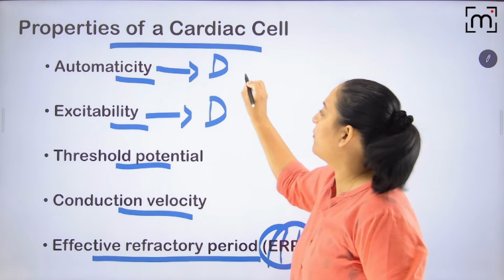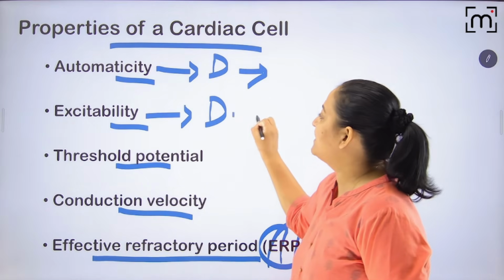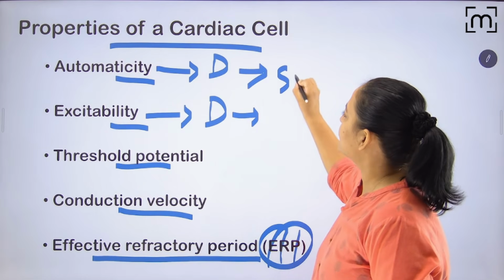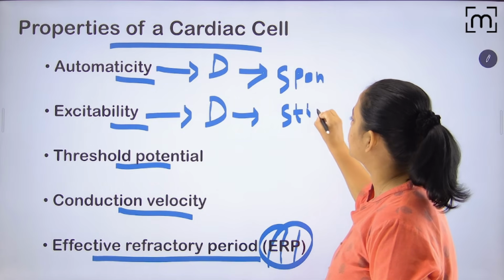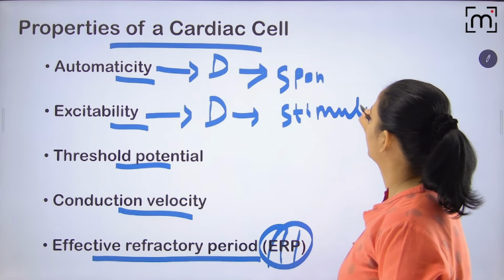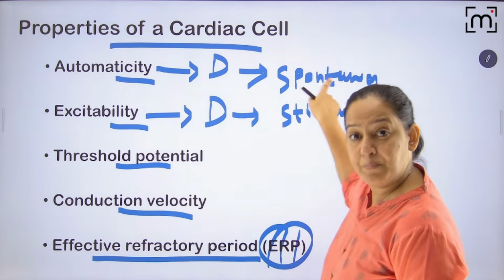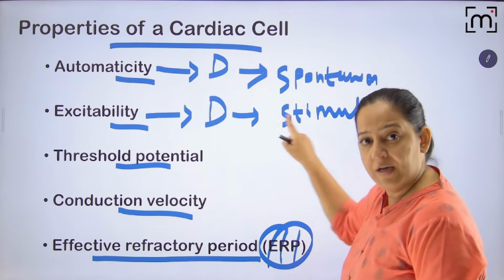Automaticity is the ability to depolarize spontaneously, khud se, spontaneously. And excitability is the ability to depolarize in response to a stimulus. So this is spontaneous, and this is in response to a stimulus. I hope you are getting it. So the ability to depolarize spontaneously is automaticity, and the ability to depolarize in response to a stimulus is excitability.